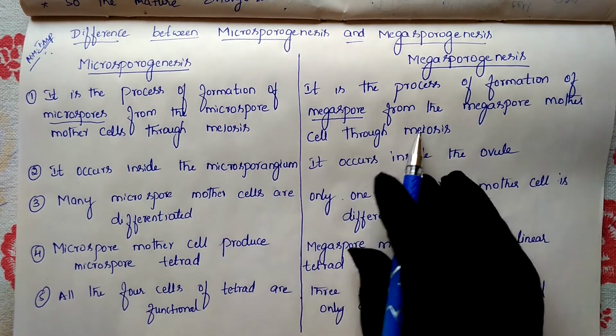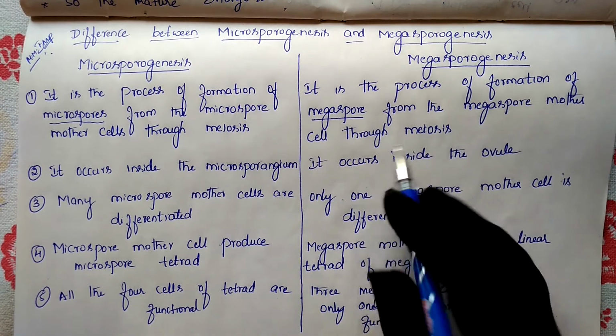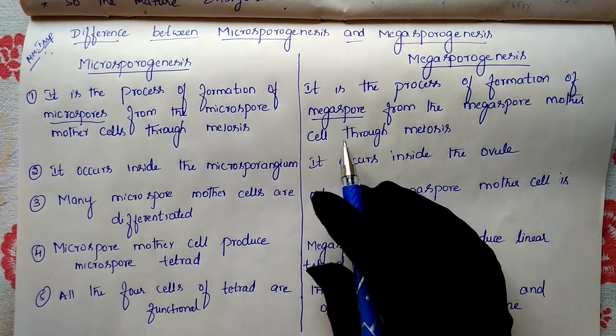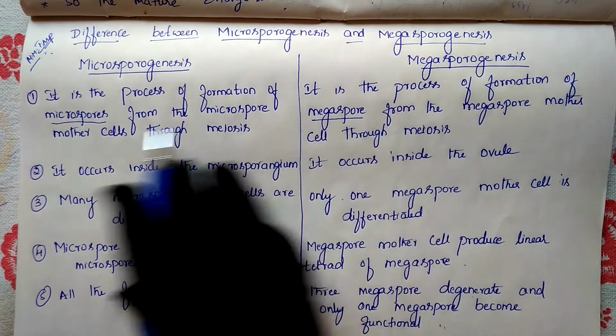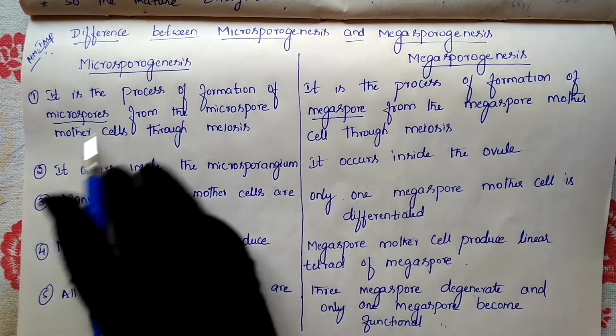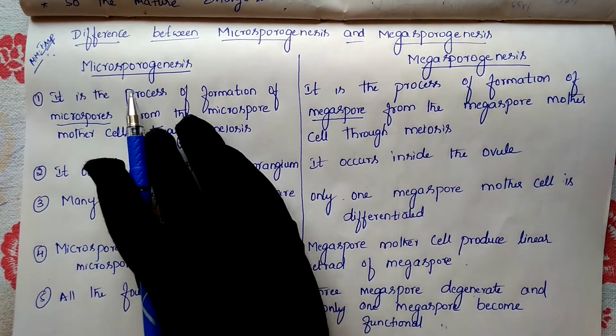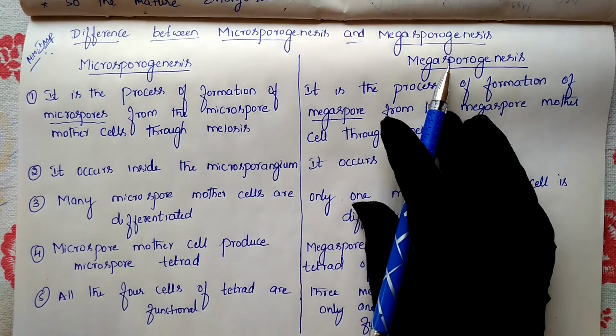In both cases, through meiosis, new gametes are formed, which we call a megaspore and a microspore. This is the first difference between microsporogenesis and megasporogenesis.